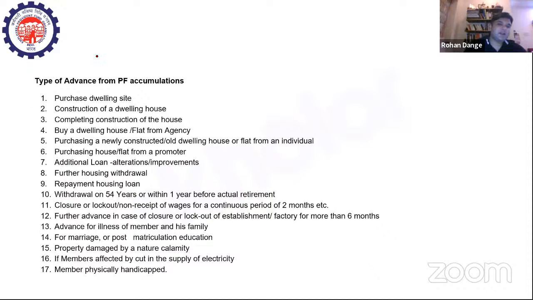There are various conditions which I have listed here: purchasing a dwelling site, construction of a dwelling house, completing the construction of a house, buying a dwelling house or a flat from an agency, purchasing a newly constructed or an old dwelling house or flat from an individual, purchasing a house or flat from a promoter, additional loan for alterations or improvements, further housing withdrawal, repayment of housing loan, withdrawal at 54 years or within 1 year before actual retirement, closure or lockout or non-receipt of wages for a continuous period of 2 months, further advance in case of closure or lockout of the establishment for more than 6 months, advance for illness of the member and his family, for marriage or post-matriculation education, property damage by natural calamity, if members are affected by a cut in the supply of electricity, and members who are physically handicapped. Under all these conditions, you can take an advance from your PF account, right?